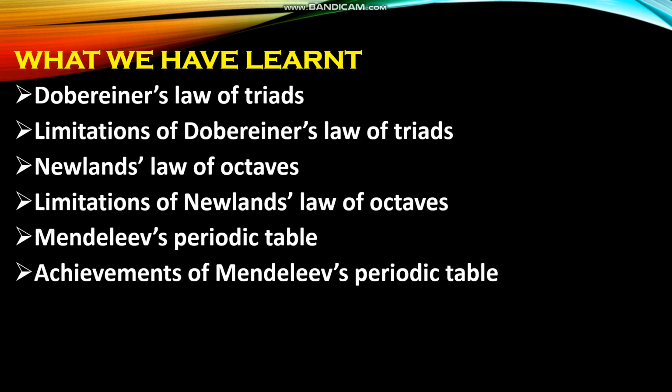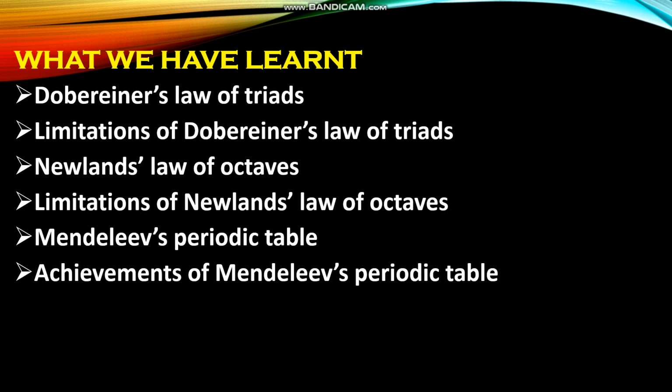So the next classification was done by Mendeleev. He classified the elements based on two fundamental properties: atomic mass and similarity in properties. He stated one law. Let us see what is Mendeleev's periodic law. It states that the properties of elements are the periodic functions of their atomic masses.